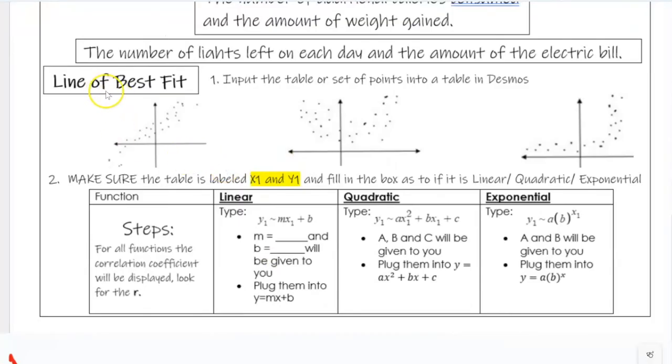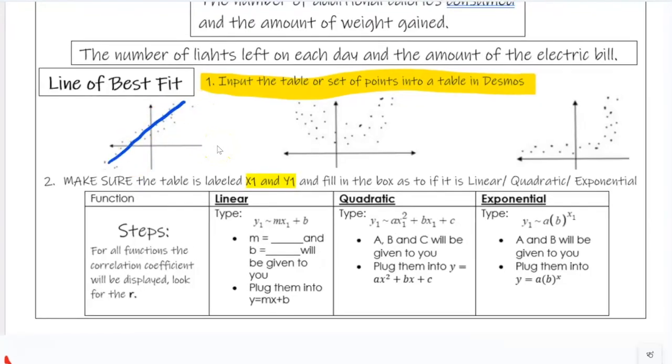The last thing we're going to look at is the line of best fit. All this means, and I kind of mentioned it in a previous video, is split the data, okay? We did it as a sketch before, but if this is a question that's asked, what you would really need to do is input all the data into Desmos. It's going to give you a picture. So these are dots, okay? This is a positive correlation, right? Now, we are going to be a little bit more specific. This is a positive linear relationship. So if I see the scatter plot, the scatter dots look like this, I know what to type in.